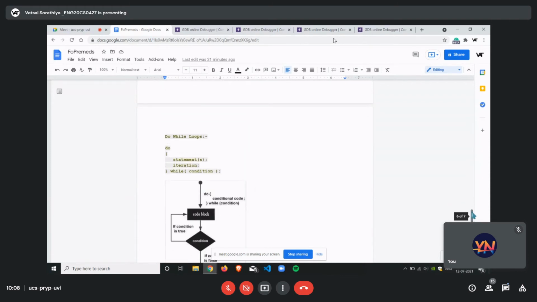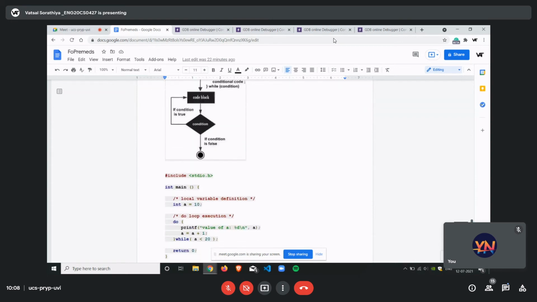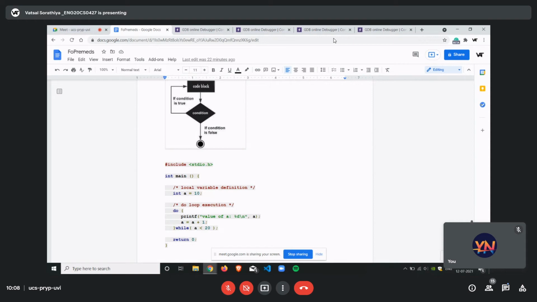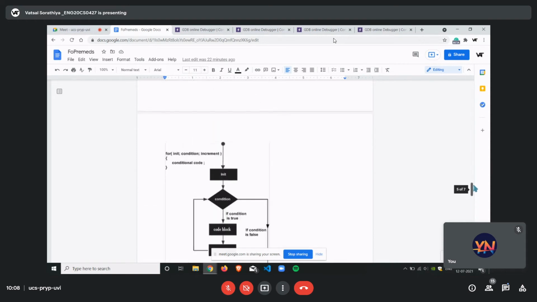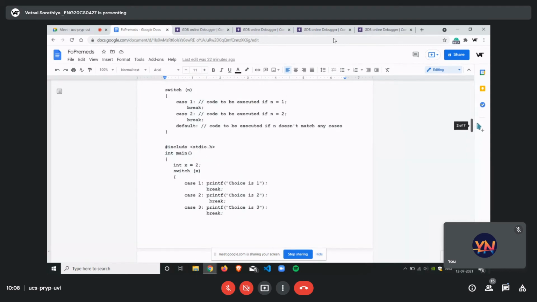The thing I was telling you about was entry controlled and exit controlled loops. For and while are entry controlled loops and do while is your exit controlled loop. So the thing they have differentiated them by is, just a second.